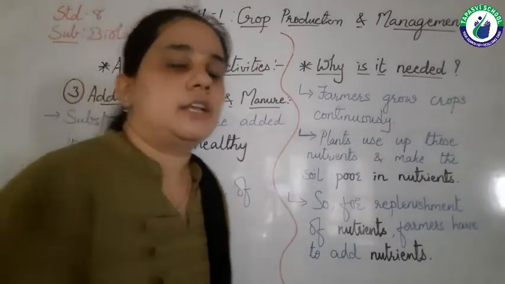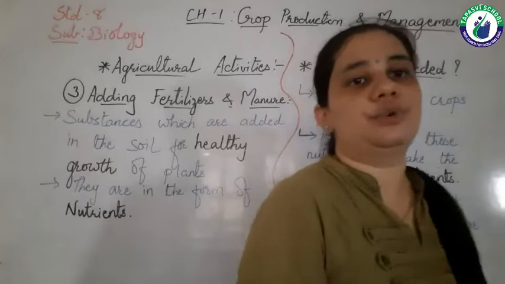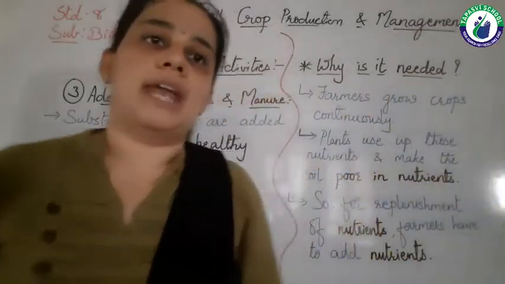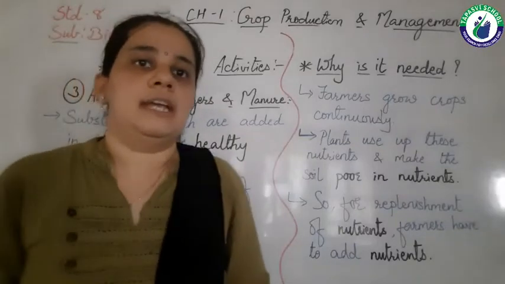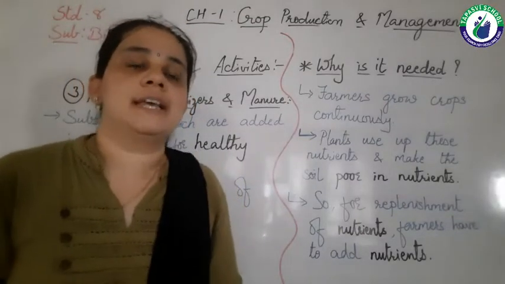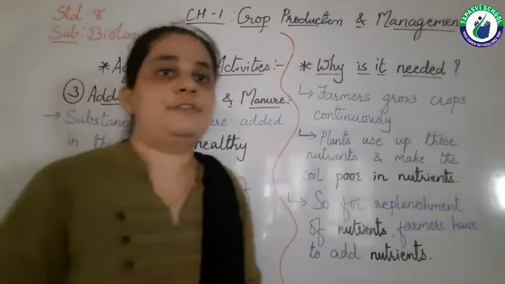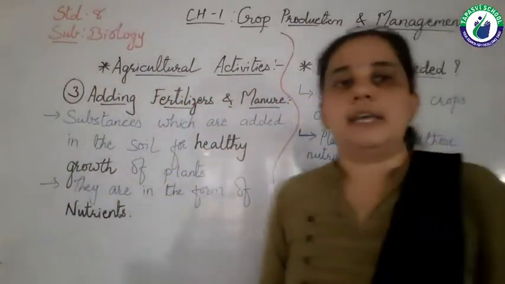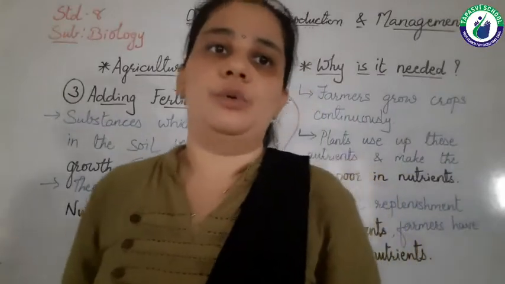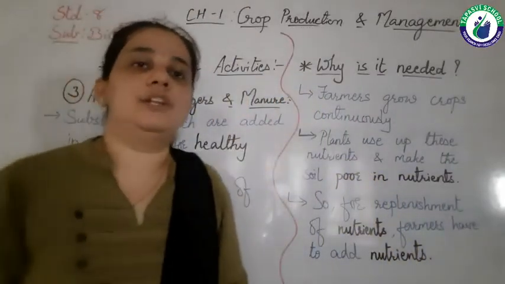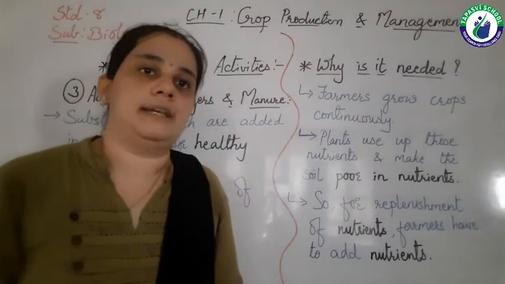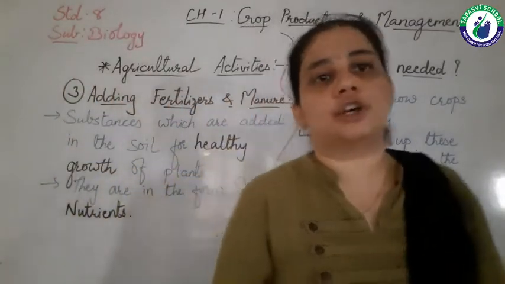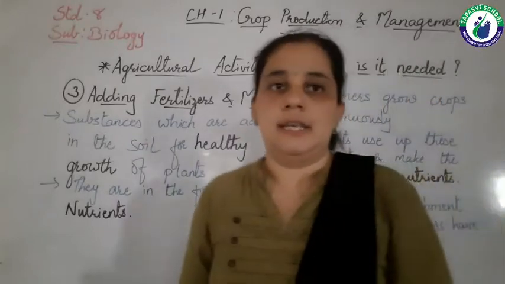And the process of adding the nutrients into the soil is known as manuring. If the manuring is insufficient or improper in amount, the plants will not grow properly. It will lead to improper growth of plants.